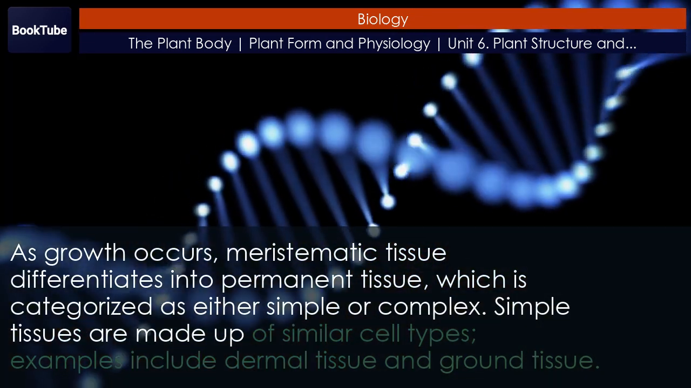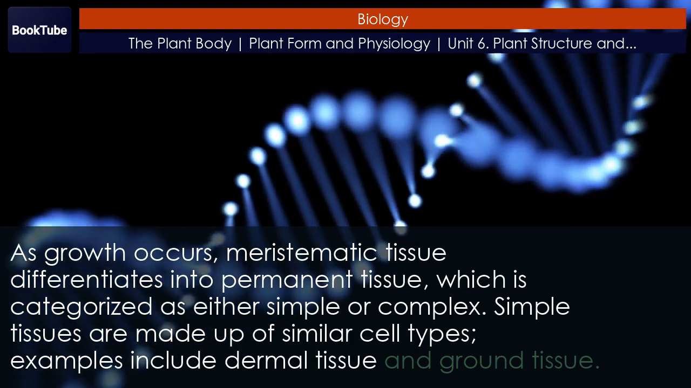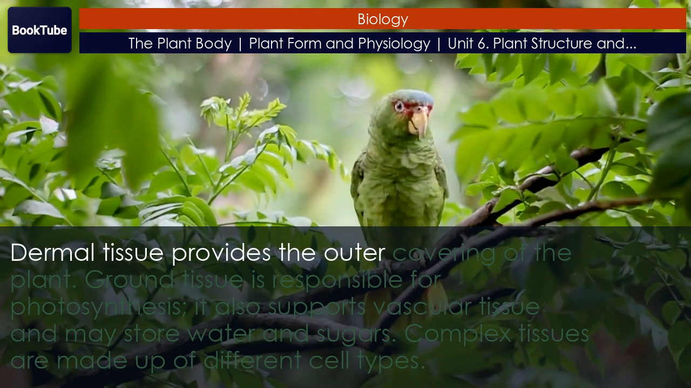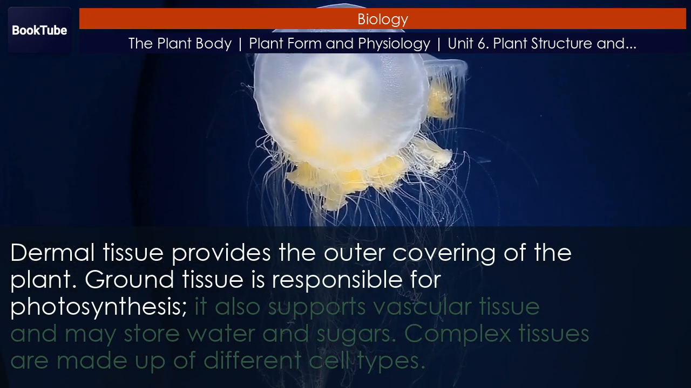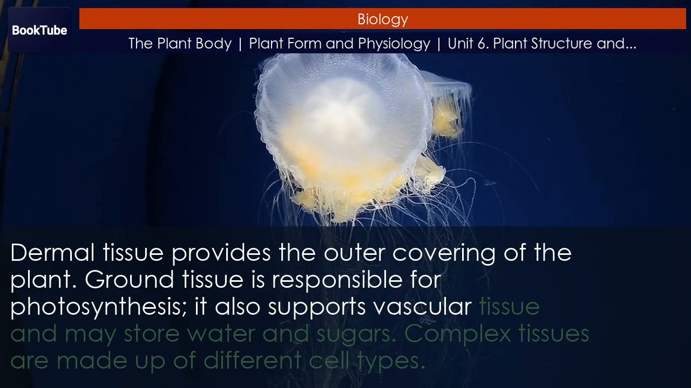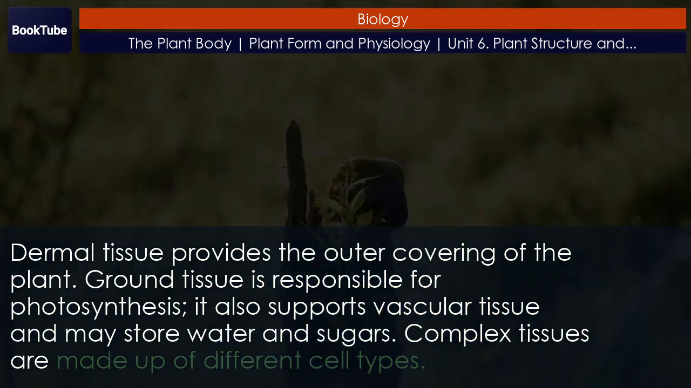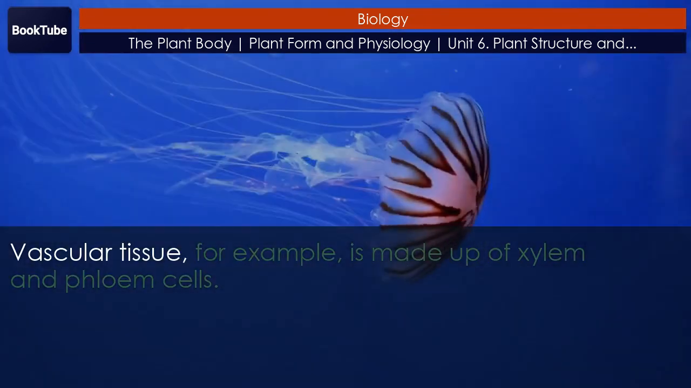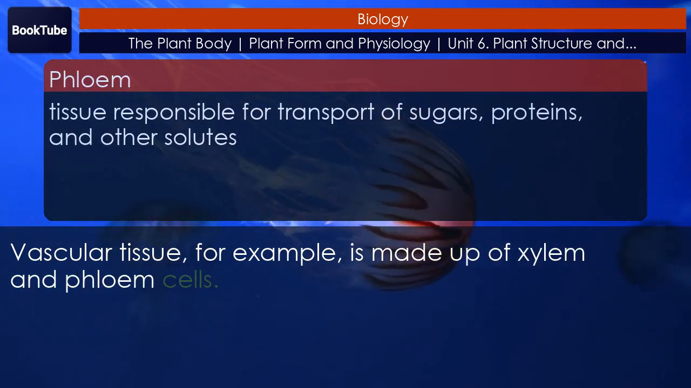Simple tissues are made up of similar cell types. Examples include dermal tissue and ground tissue. Dermal tissue provides the outer covering of the plant. Ground tissue is responsible for photosynthesis. It also supports vascular tissue and may store water and sugars. Complex tissues are made up of different cell types. Vascular tissue, for example, is made up of xylem and phloem cells.